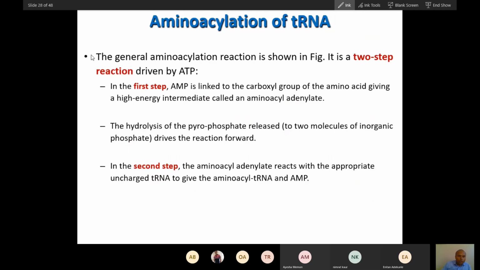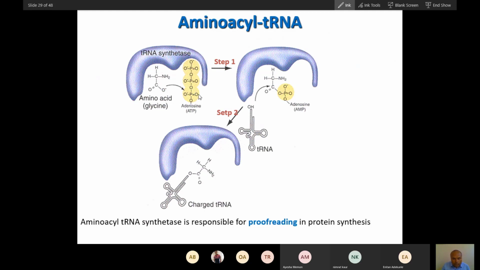So, the amino acylation reaction. Here we have a figure. There are 2 steps for amino acylation. The first step is addition of AMP to the amino acid. You can see 2 high energy phosphates will be lost here, and then AMP will be added to the carboxy group of this amino acid.